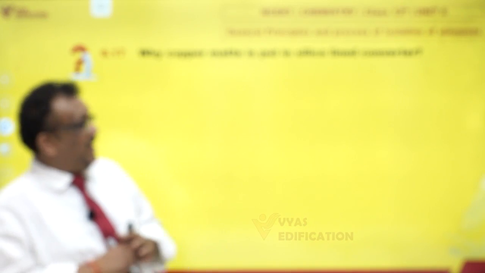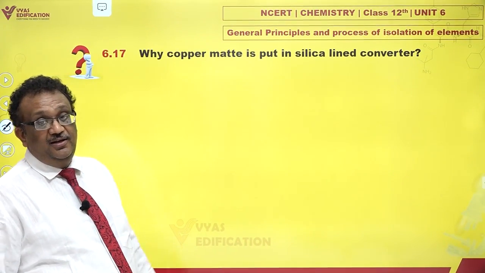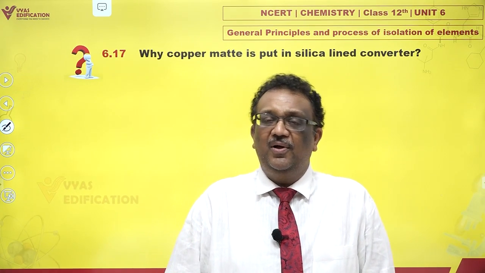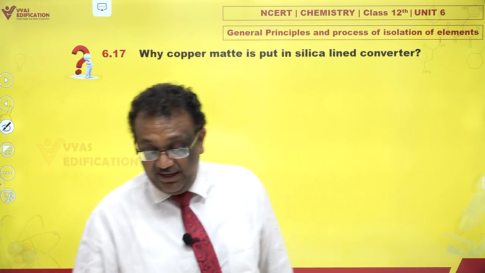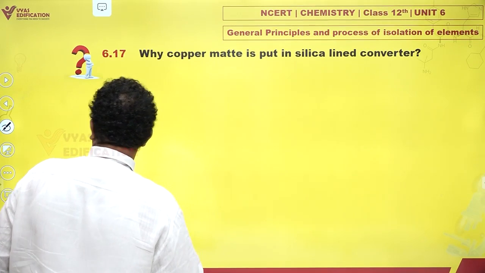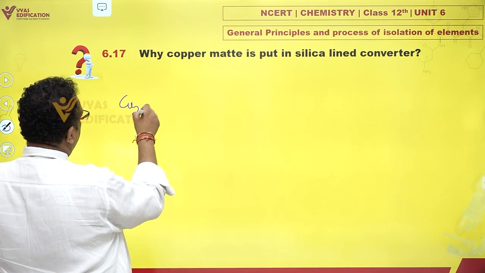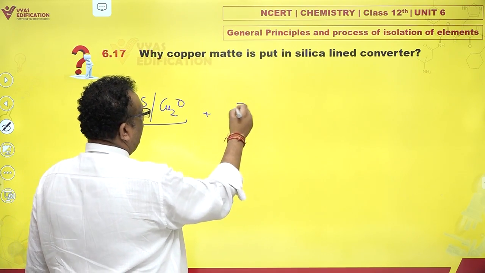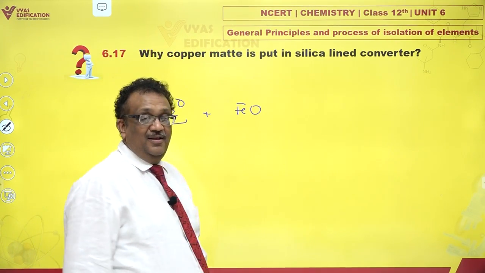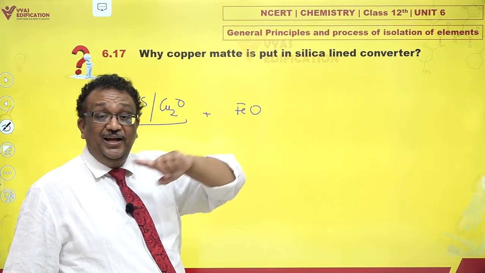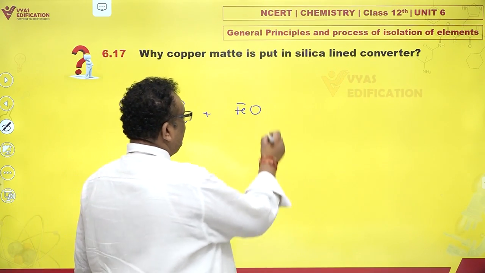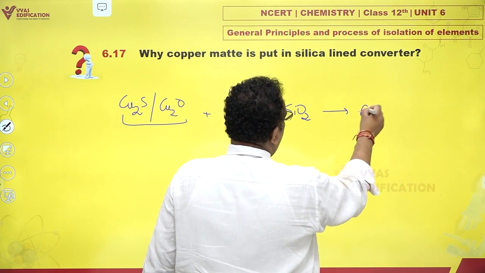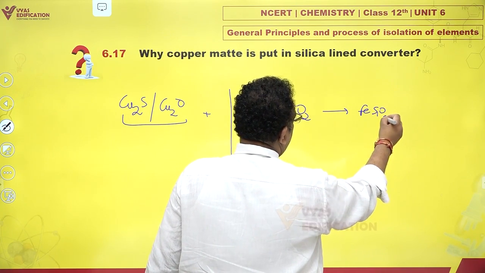Why is copper matte put in a silica lined converter? Now copper matte during metallurgy of copper, what does it contain? It contains Cu2S, Cu2O, and it also contains ferrous oxide. And the advantage of a silica lined converter is that this ferrous oxide can react with silica to give you ferrous silicate.